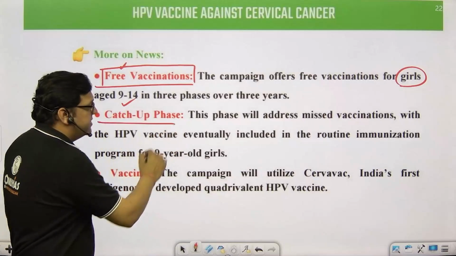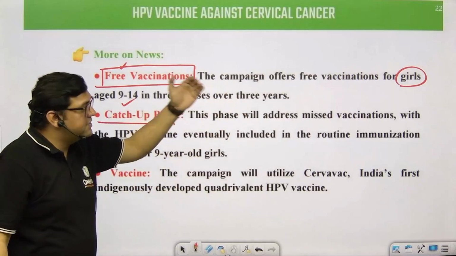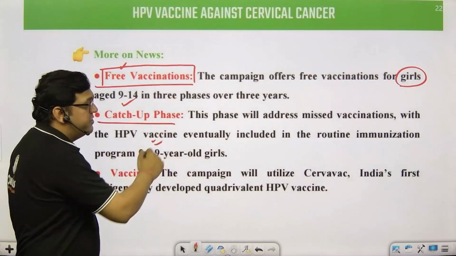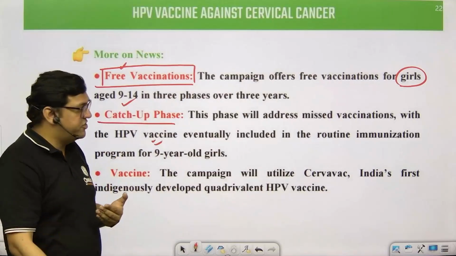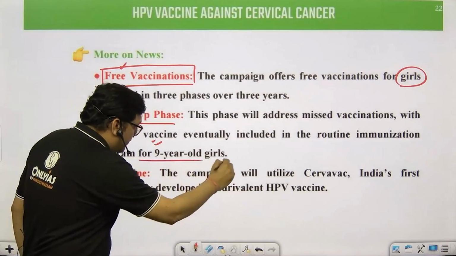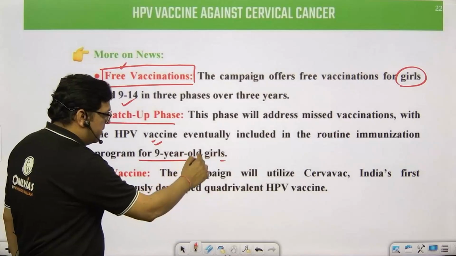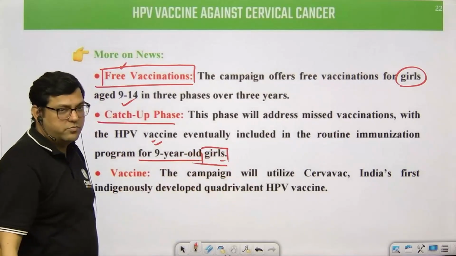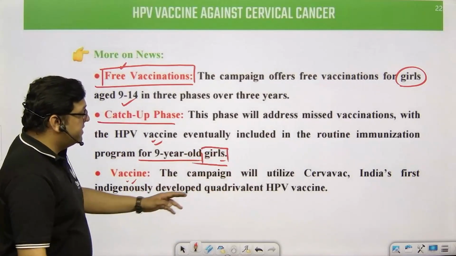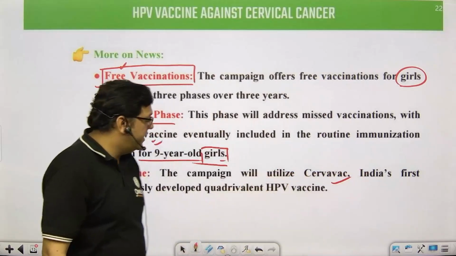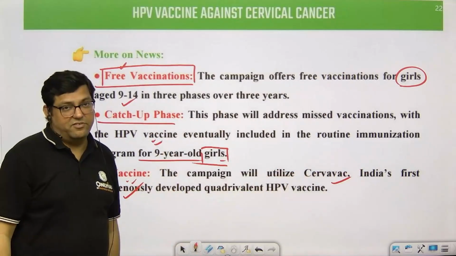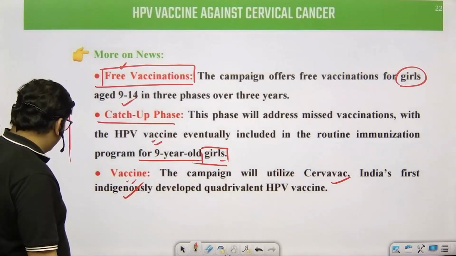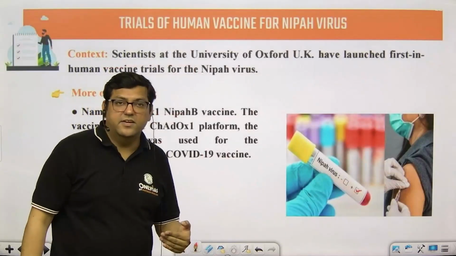Then catch up phase is that it is going to address the missed vaccines and eventually include the routine immunization technique for the program for the 9-year-old girls. So remember this, our government is talking about girls. The vaccine is basically utilizing the Cervavac vaccine, India's first indigenously developed vaccine. So this is the aspect because of which the topic was there in news.